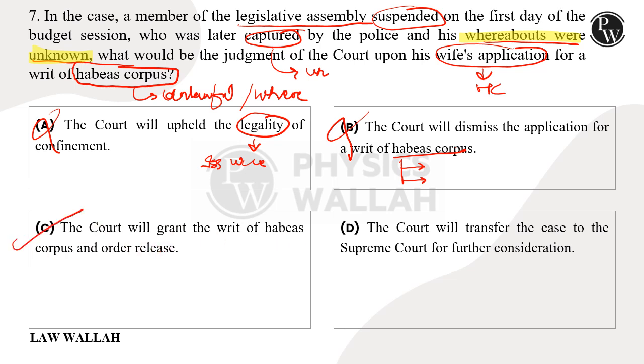C says the court will grant the habeas corpus and order release. This is a right option, as we have discussed already. D says the court will transfer the case to the Supreme Court for further consideration. Here, the court transferring the case to the Supreme Court will be an unusual practice, because such detention writs are generally heard by the lower court and hence come within their jurisdiction. So this is again a wrong option.